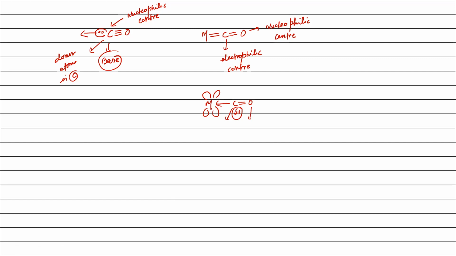Electron is given only by the carbon, but accepted by both carbon and oxygen. So this positive charge is not completely neutralized, the carbon center has remaining partial positive, that is, it remains electron deficient. That is why it behaves as an electrophilic center. Is it clear? Donation was done only by carbon, but acceptance happened in pi star, that is present on both carbon and oxygen, right?